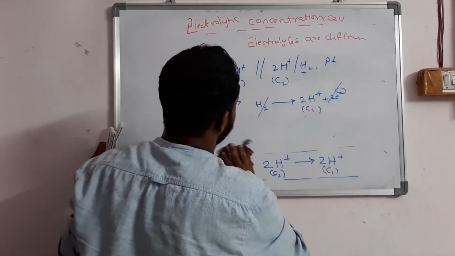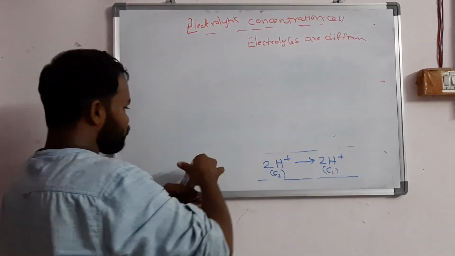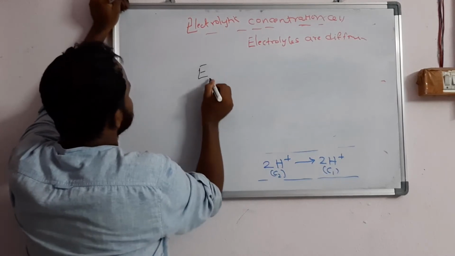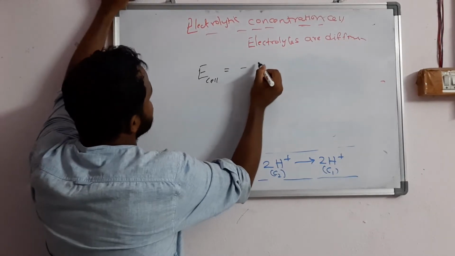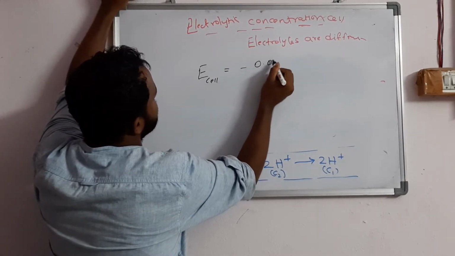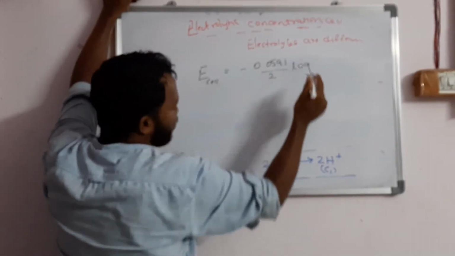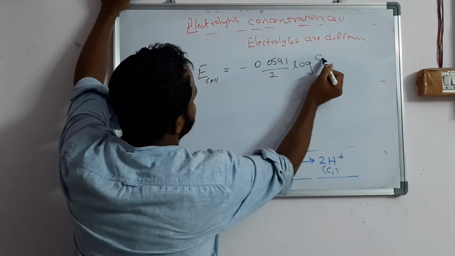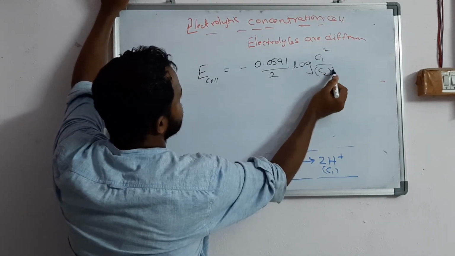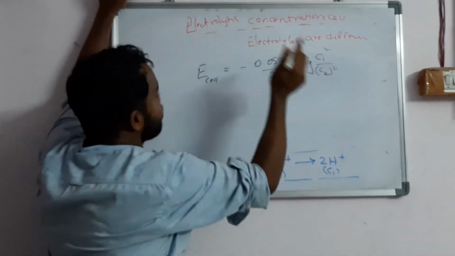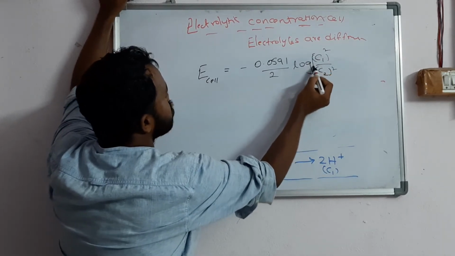If I apply the Nernst equation, what do I get? E cell is equal to E naught cell minus 0.0591 by n, where E naught cell is 0 and n is the number of moles of electrons, which is 2, log of the concentration of products C1 squared by C2 squared. Whenever a concentration has a coefficient, it should be written as a power, so I can write it as a whole square.